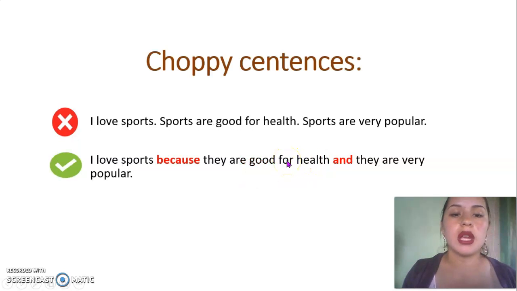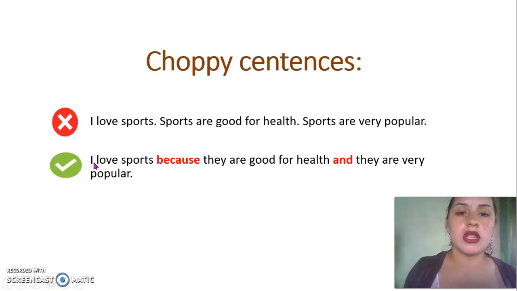Another sentence problem is copy sentences. Copy sentences are two short sentences which come together. Many words are repeated, besides they are tedious and hard to understand. For example, I love sports, sports are good for health, sports are very popular.